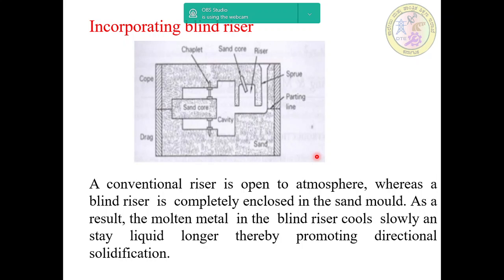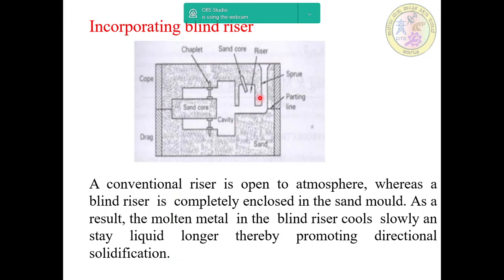While pouring, the molten metal enters through the sprue or pouring cup basin, and before entering the mold cavity it enters the riser section. Since it is not open to atmosphere, the molten metal in the blind riser cools slowly and stays liquid longer, thereby promoting directional solidification.